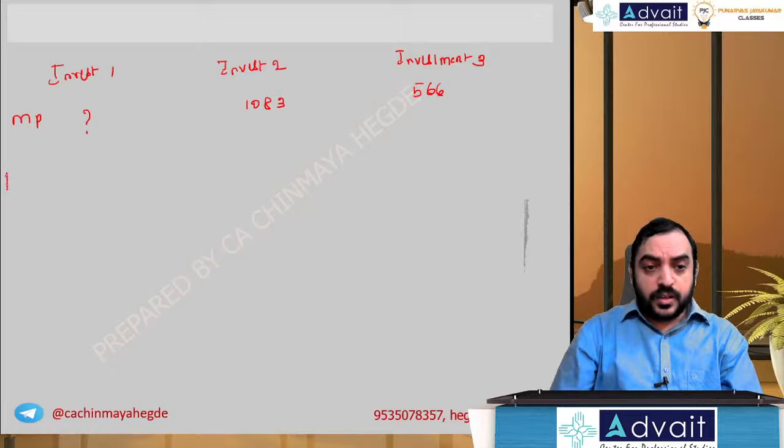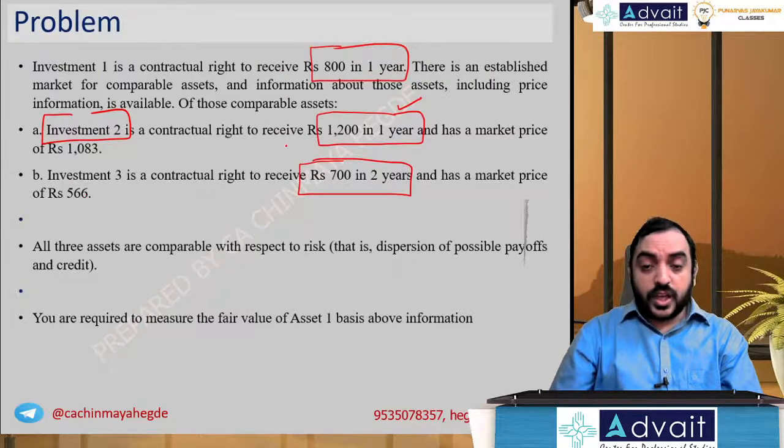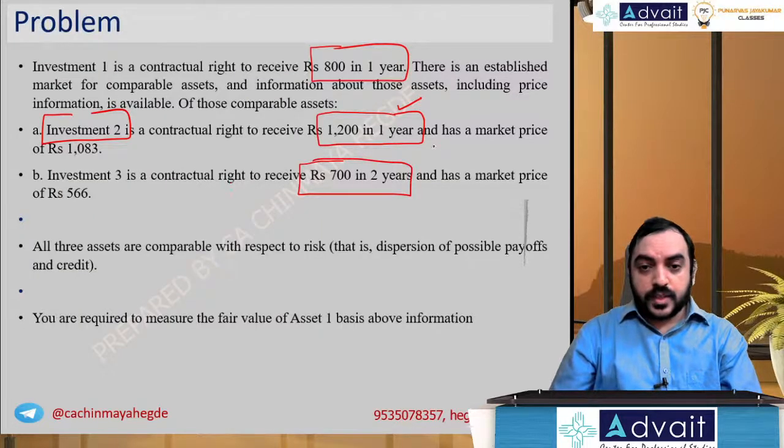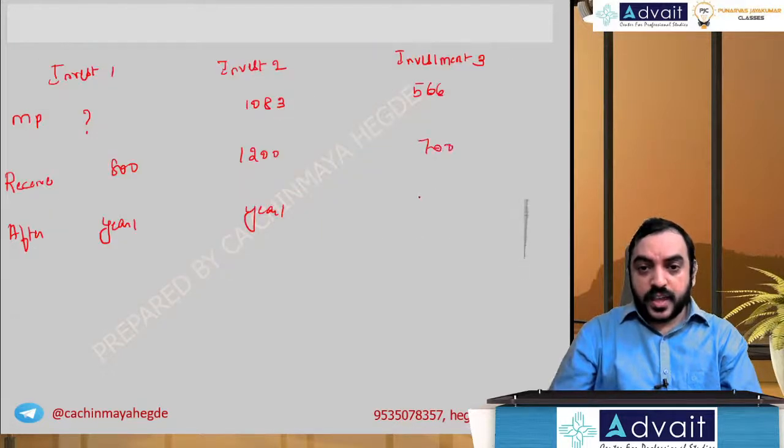And the right to receive: you receive rupees 800 after year 1, and 1200 after year 1, and rupees 700 after year 2.